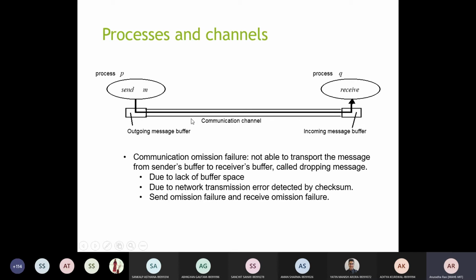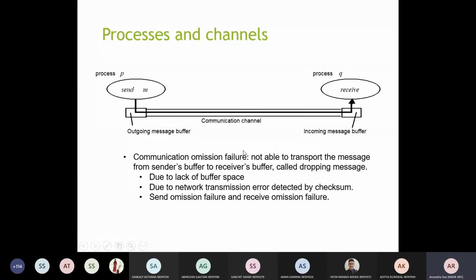In the second case, it has been sent but is not received in the incoming message buffer, so it will be receive omission. Maybe it is happening due to lack of buffer space or network transmission error. You will be able to detect it through the checksum. If send omission failure and receive omission failure are not happening, if you are able to model it properly, you will be able to get good performance.